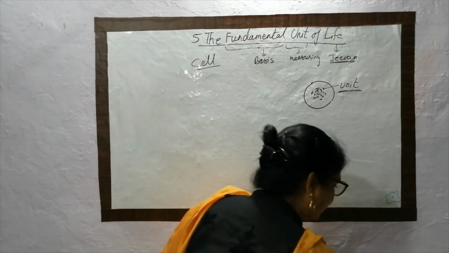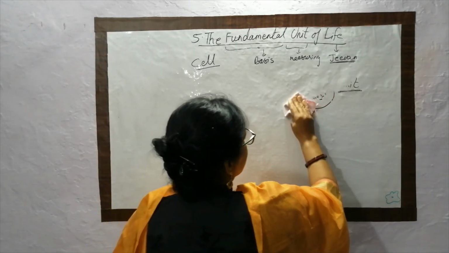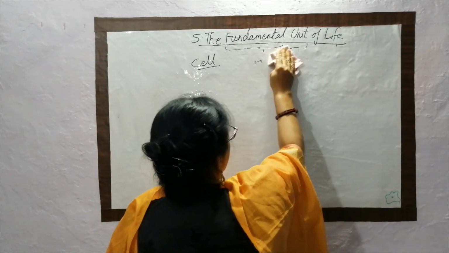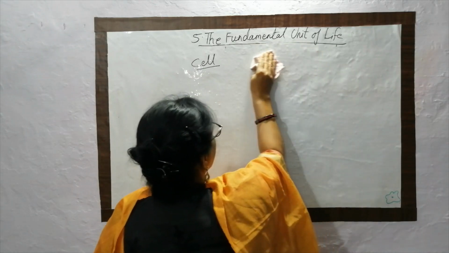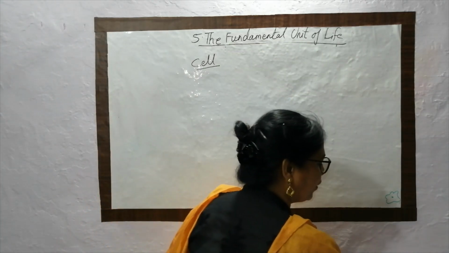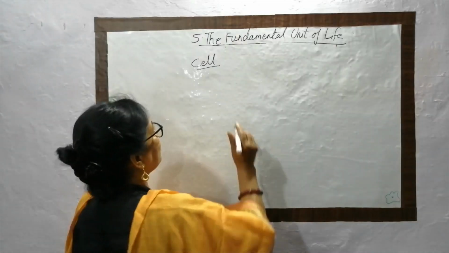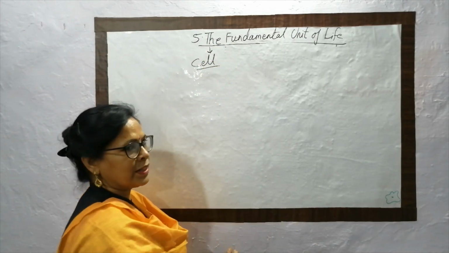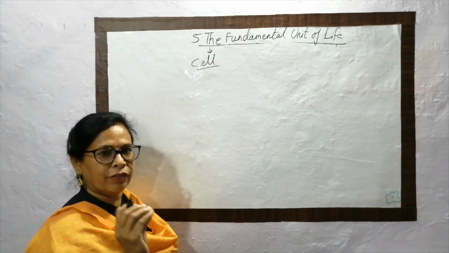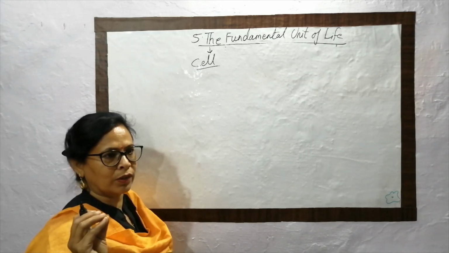So what do we have to study in this lesson? We have to study about the cell. So what is the cell? That is the fundamental unit of life. Cell is the fundamental unit of life. A smallest definition of cell: the fundamental unit of life is called the cell.